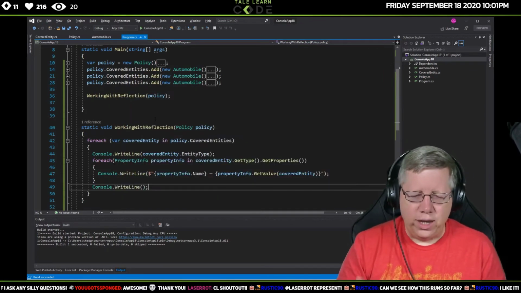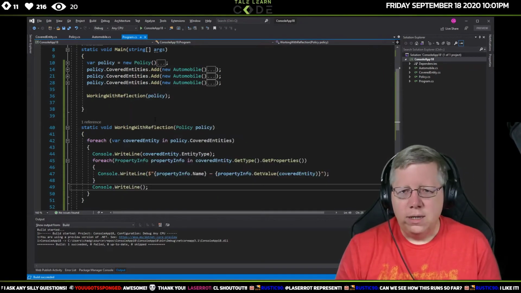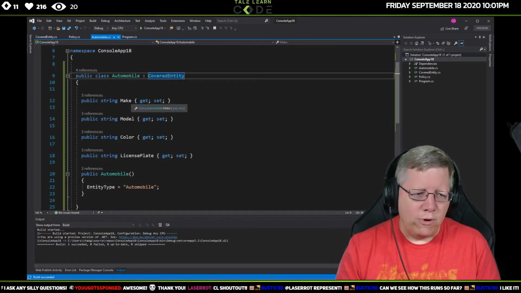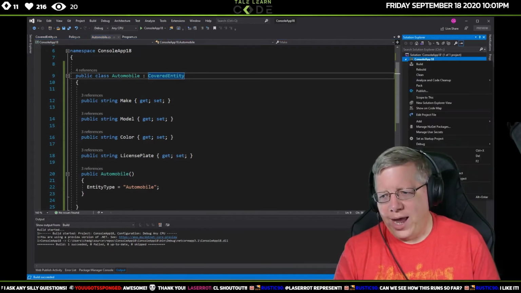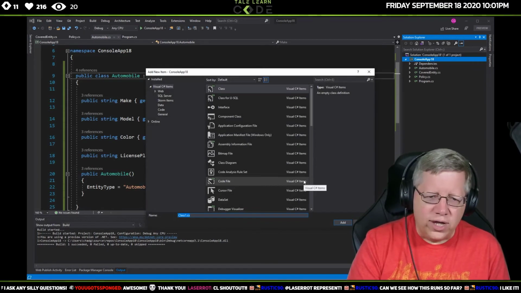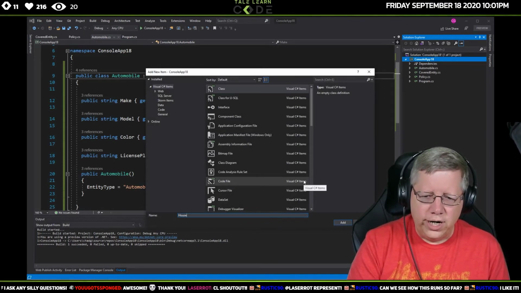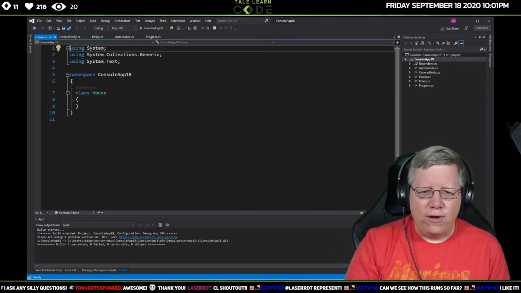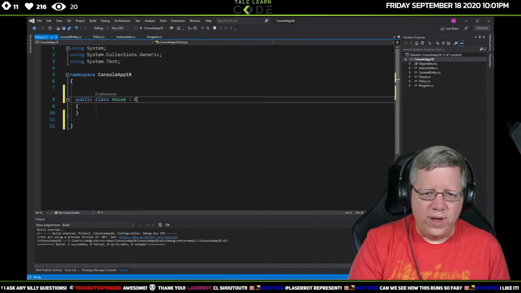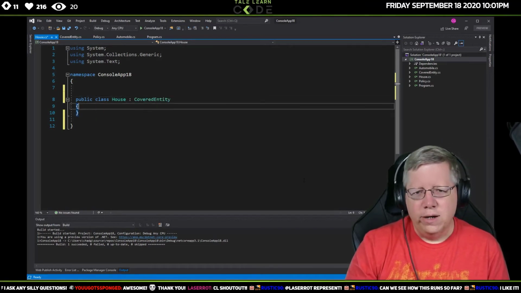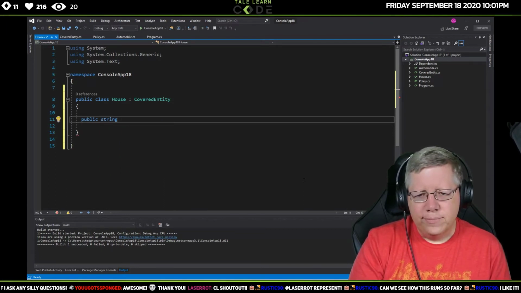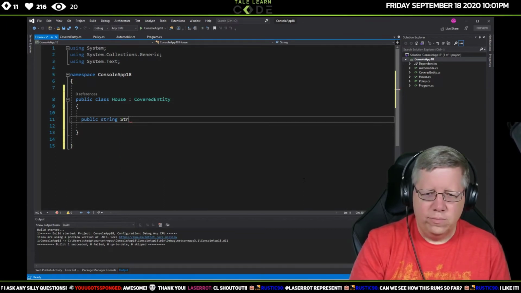Now, just to give us a little bit different idea, we did an automobile. I'm gonna add one more thing to this. Let's go ahead and add a new class, and let's call it House. In this house, again, this will be a covered entity, so we're gonna get from there. And in here, we'll probably want a street address.